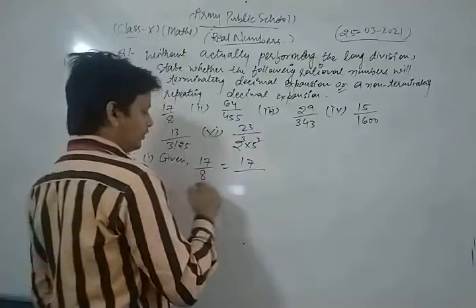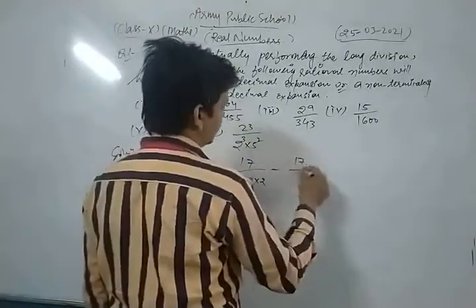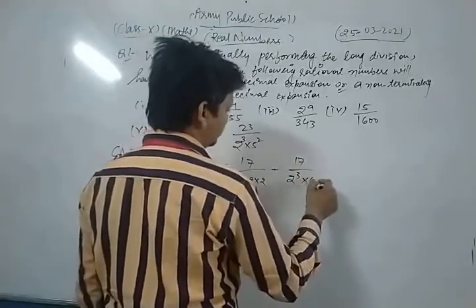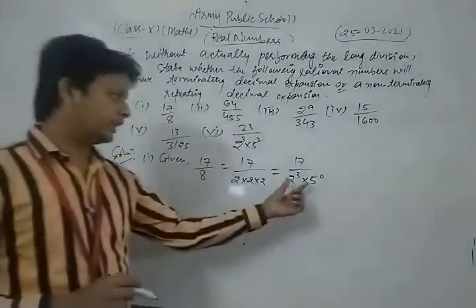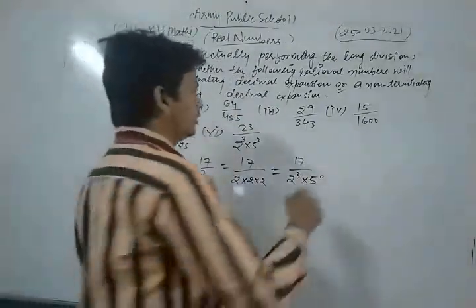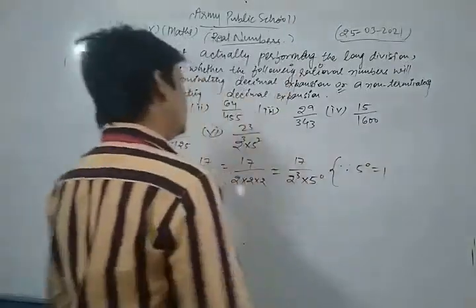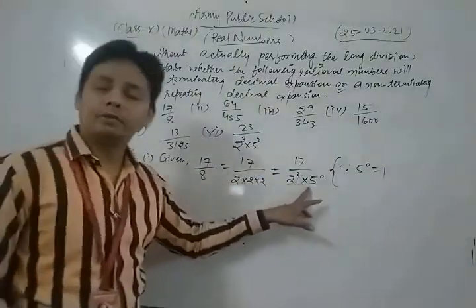The prime factorization of 8 is 2 into 2 into 2. So we can write 17 upon 2 power 3 into 5 power 0, since we know that the value of 5 power 0 is equal to 1.